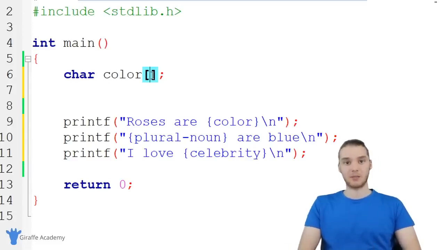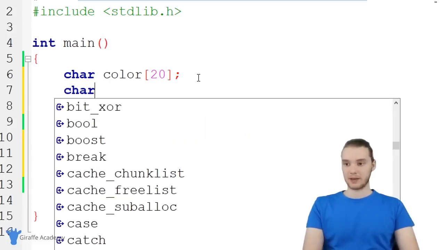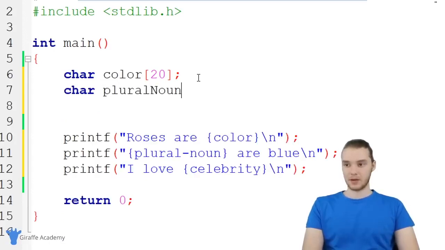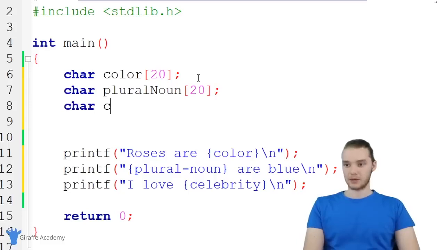That way C knows how much memory it needs to allocate for this variable. So I'm just going to say 20, and we'll basically just say they can enter in a color that is up to 20 characters. We're going to do the same thing for plural noun, and again, we'll let them enter in 20 characters maximum. And finally, we're going to do the same thing for celebrity. So again, 20 characters sounds good.